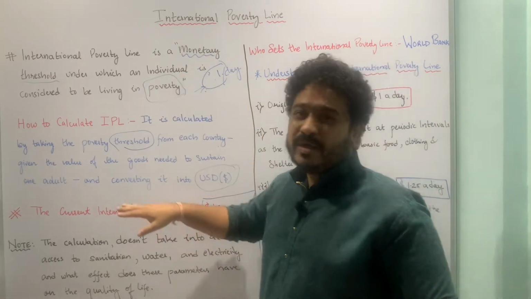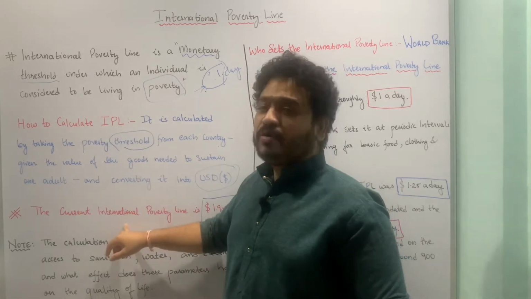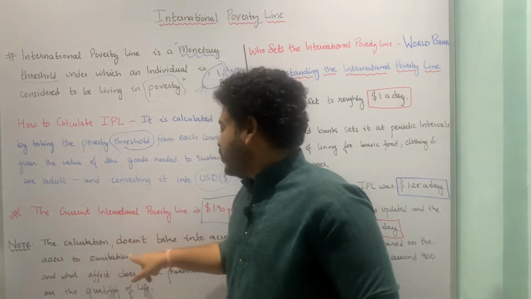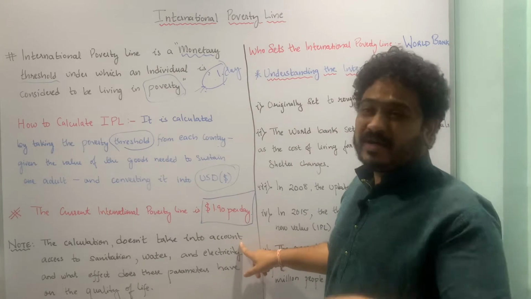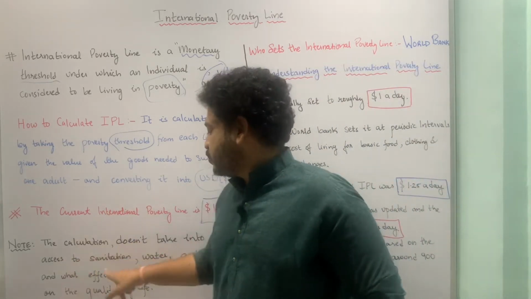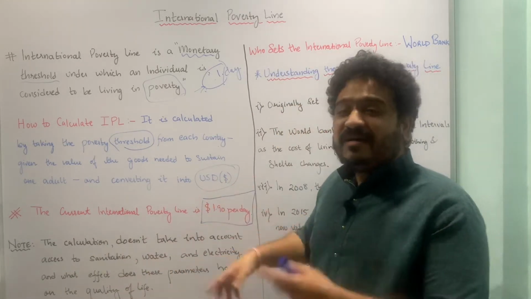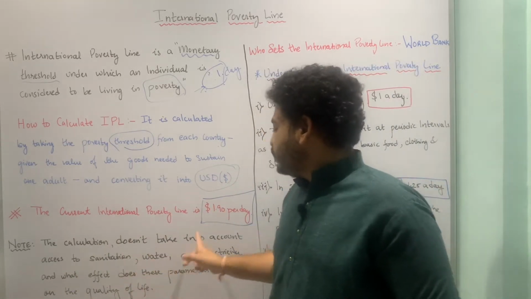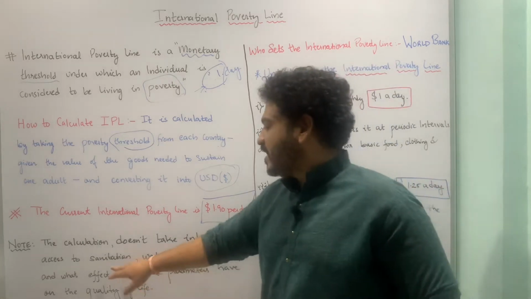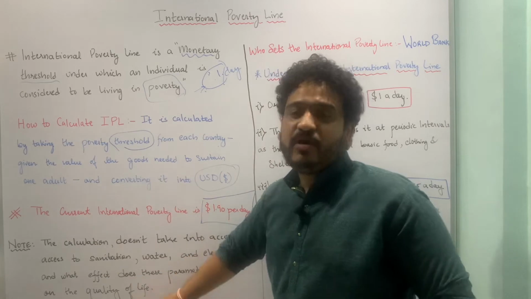Furthermore, you have to be cautious when you look at the international poverty line. What is the note of caution? It is what the calculation is not taking into account. It is not taking into account access to sanitation, water and electricity, and the underlying effects these parameters will have on the quality of life.